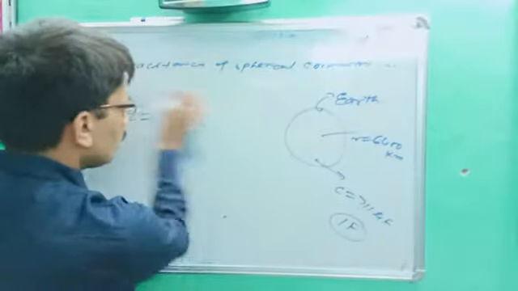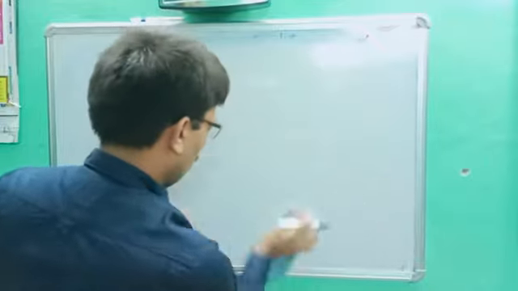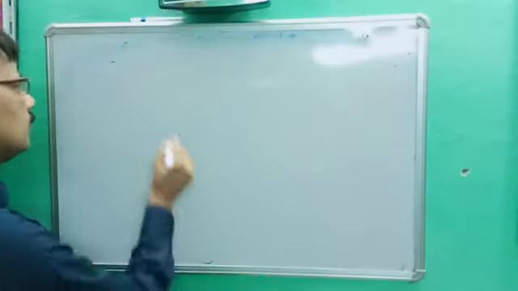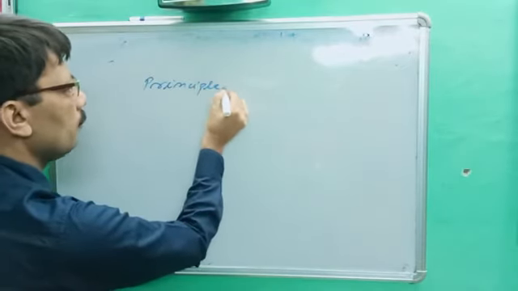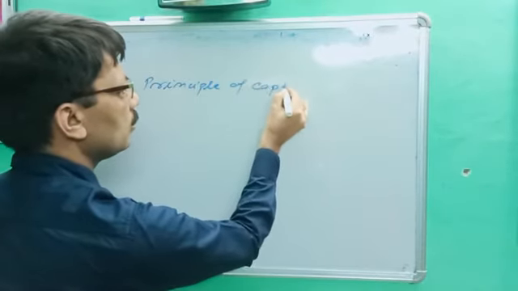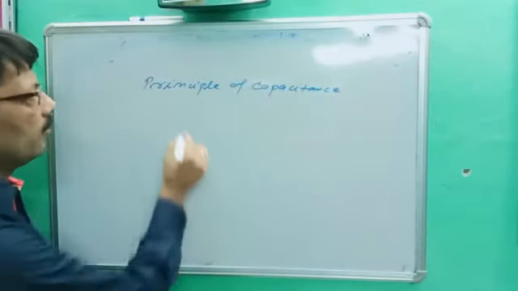Our next topic is the principle of capacitance. Very, very important point.